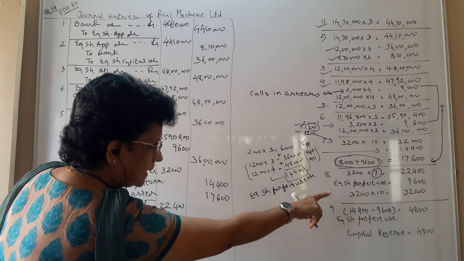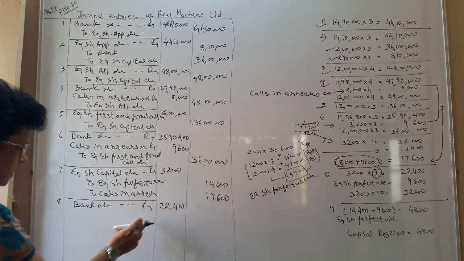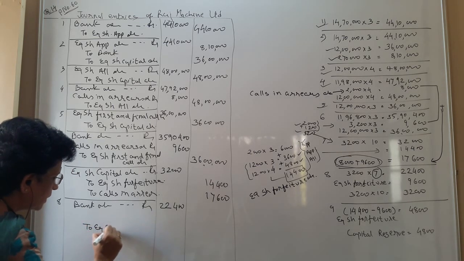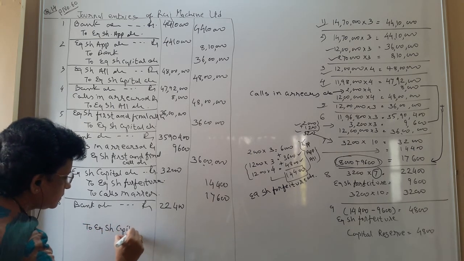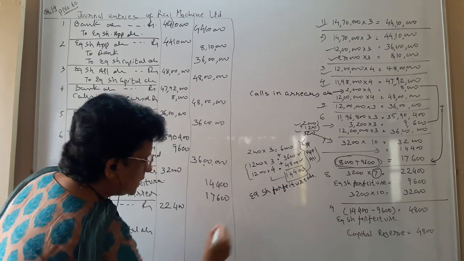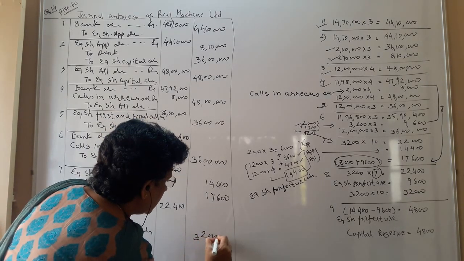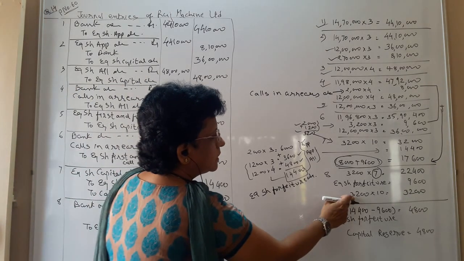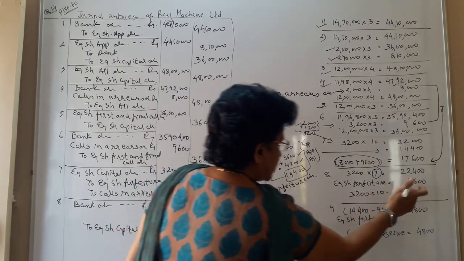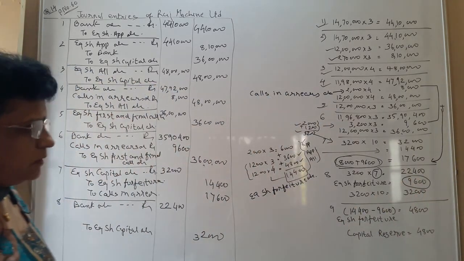And the share capital you are generating, that is what you debited here, that has to be credited. So to equity share capital account, what you need is a total of 32,000. How has 32,000 come? 3,200 into 10.